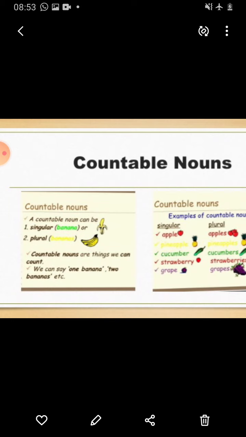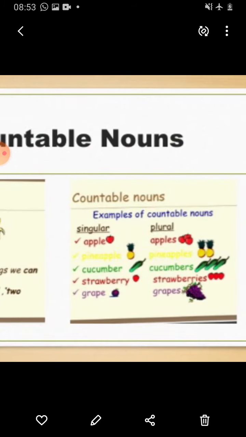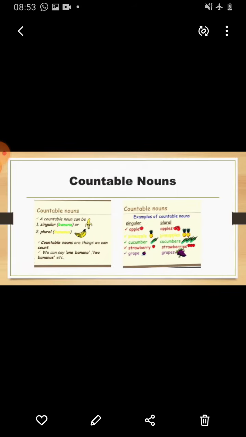or plural, bananas. Countable nouns are things we can count. We can say one banana, two bananas, etc. For example, countable nouns: singular apple, plural apples; pineapple, pineapples; cucumber, cucumbers; strawberry, strawberries; grape, grapes.